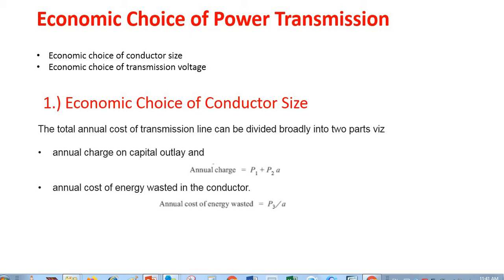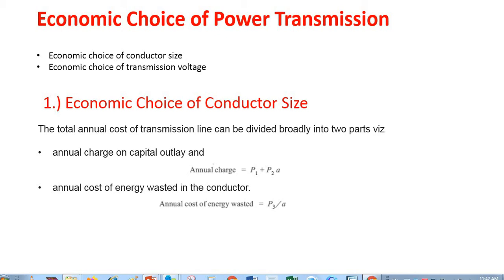However, in today's topic, which is actually the economic choice of a power transmission system, we will check how the different factors affect the economic choice of the power transmission system. How much costly a power transmission system may be if these factors are ignored.